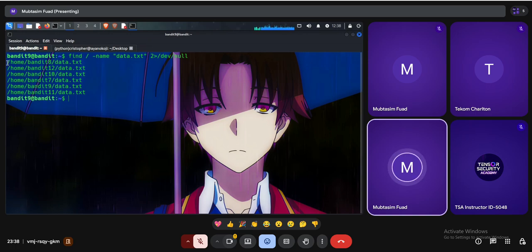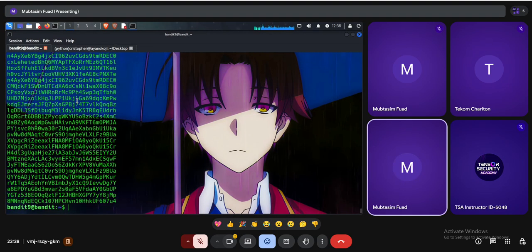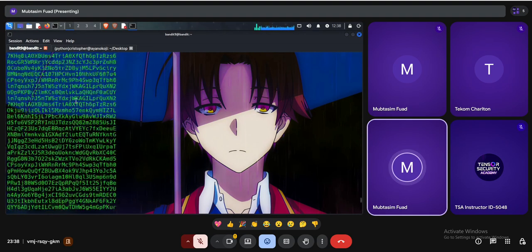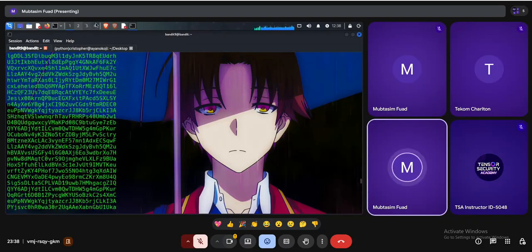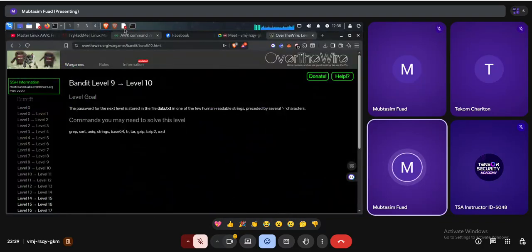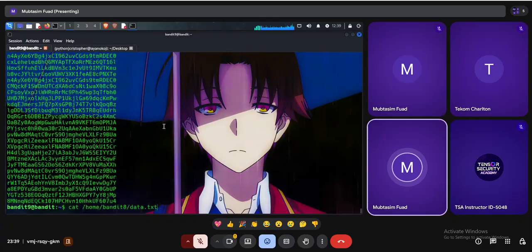I have to access this file only. Normally, if I try to read this file with cat, we get many lines I don't need. Okay, wait a minute. I have to read the Bandit 9 user file actually, as I am Bandit 9 right now. So let's go to the Bandit 9 user file.